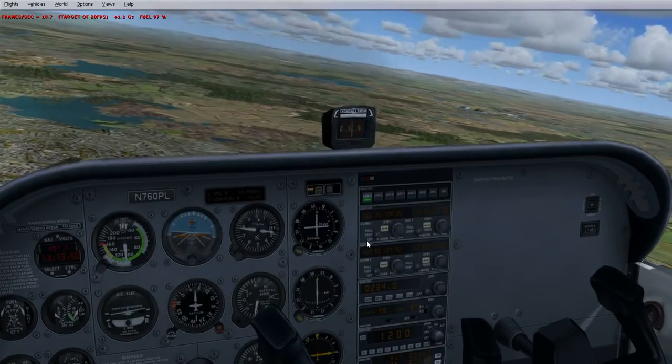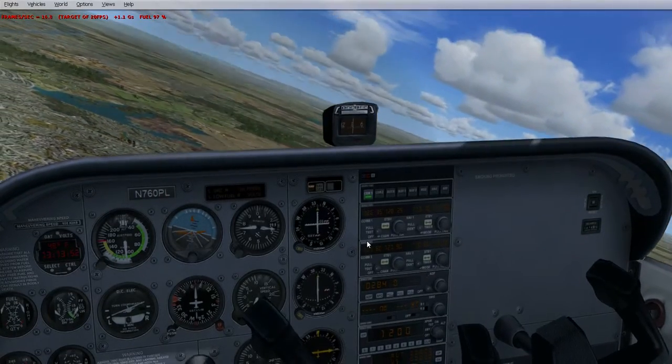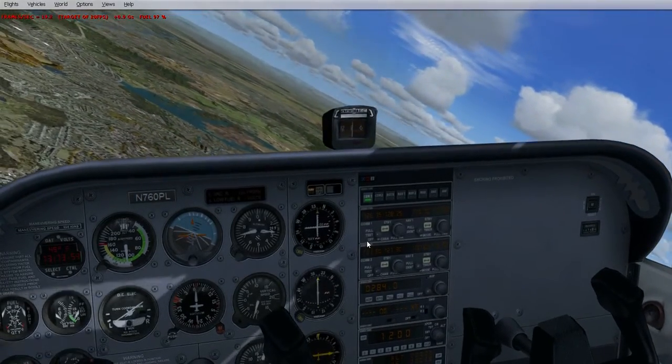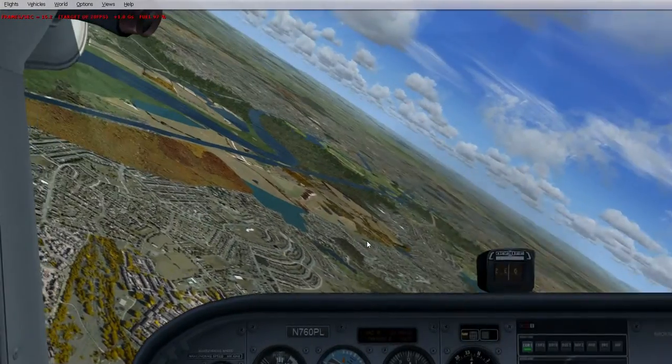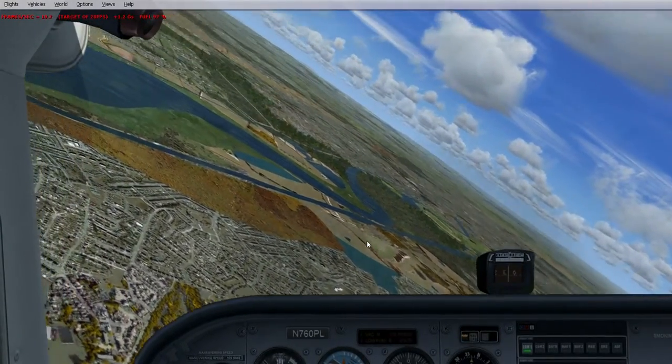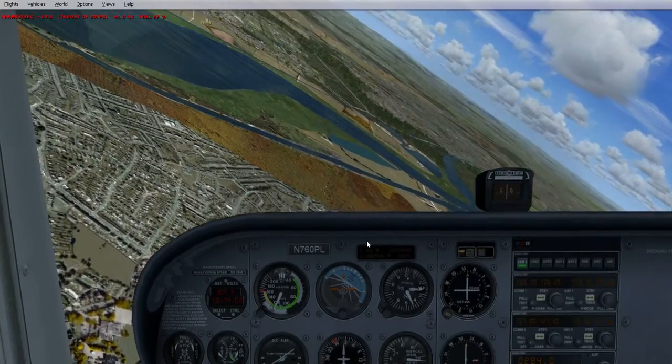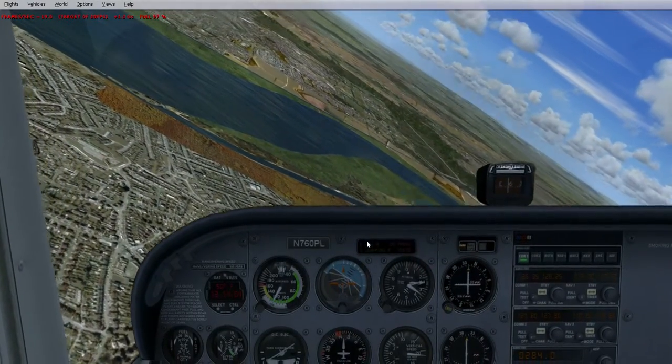Aircraft's now starting to turn. Making a sharp turn round. Still currently descending. Laying off the throttle.